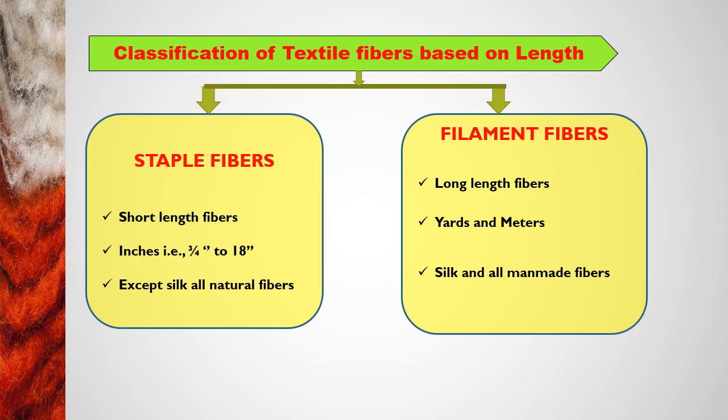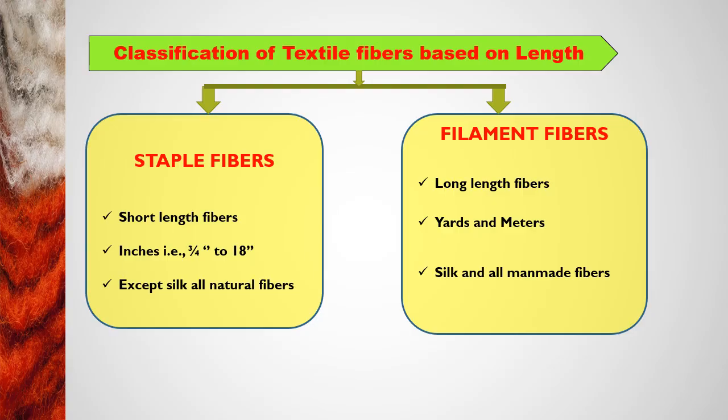Now we'll move on to the textile fiber classification based on length. Previously we learned about the textile fiber classification based on origin, from where we are getting it. But now we have to know about classification based on length. Whatever fiber we get, we get it in different lengths.